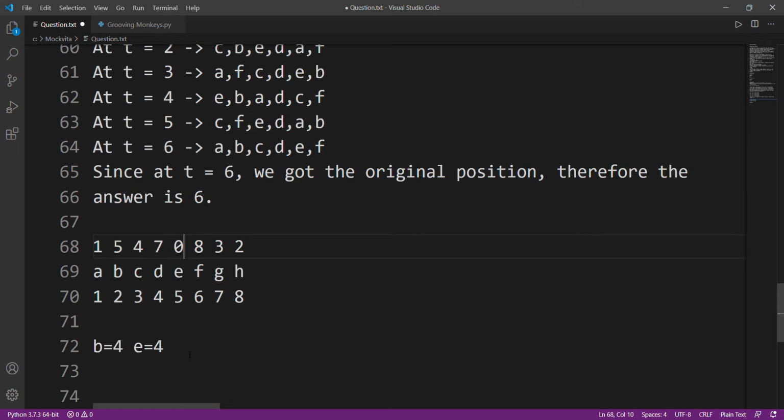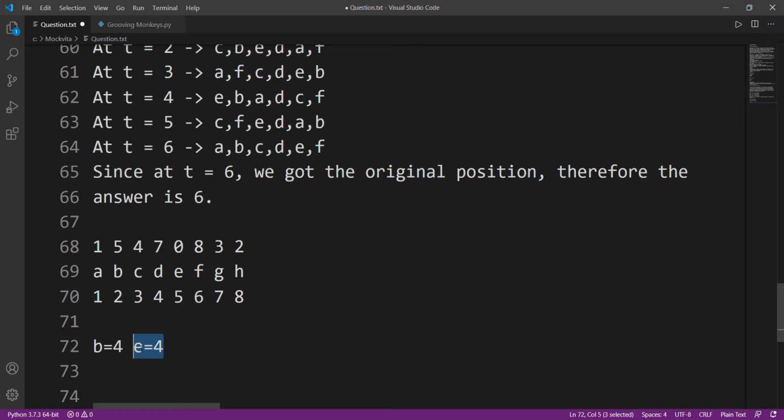So now what will happen? B will give me the answer of 4, right? Similarly, I'll find all those values that are forming a different circular path, and I'll calculate those values, and I'll take a GCD of all of those values. Sorry, I'll take an LCM of all of those values.